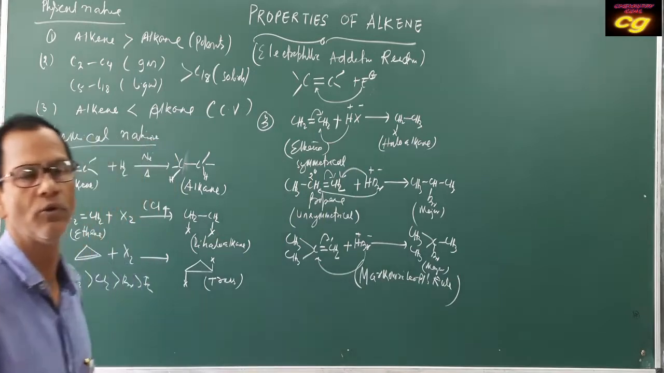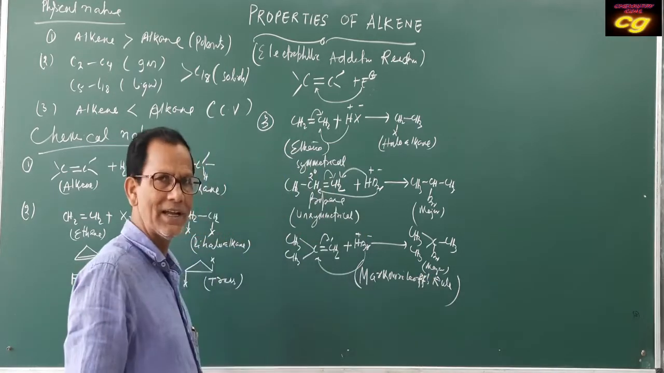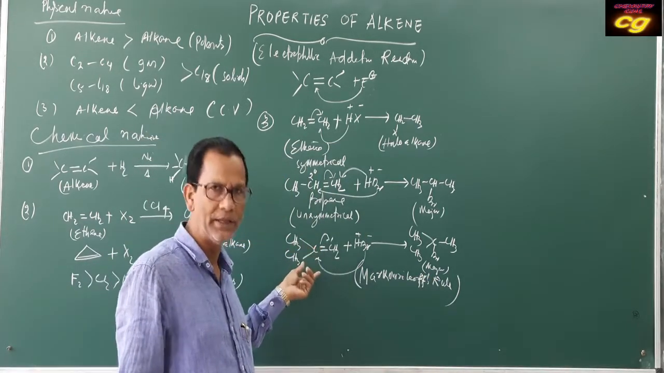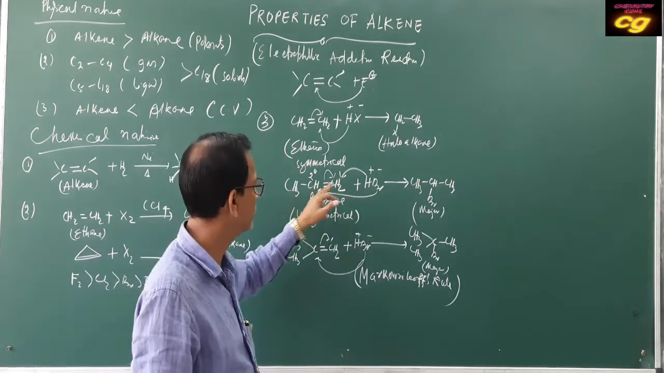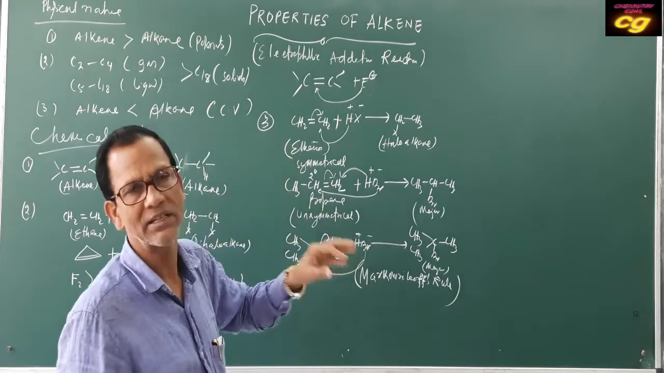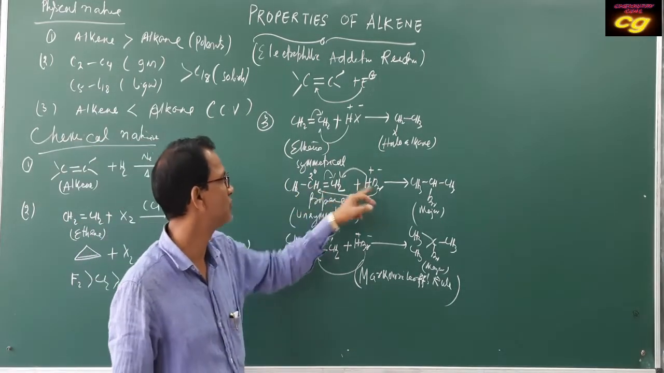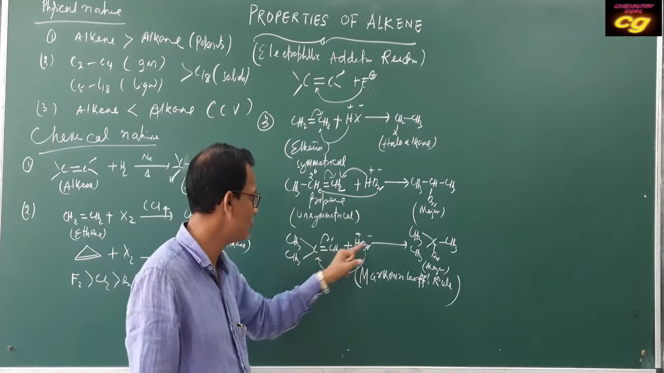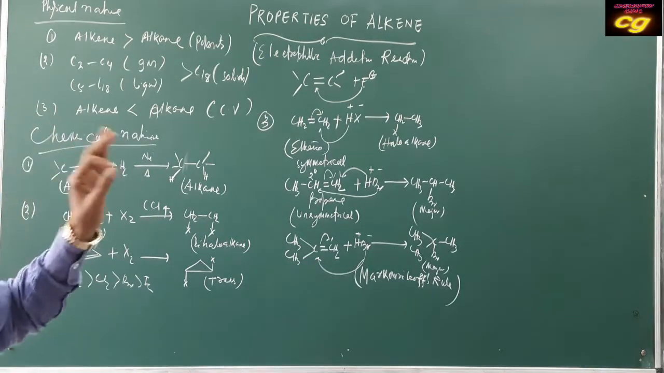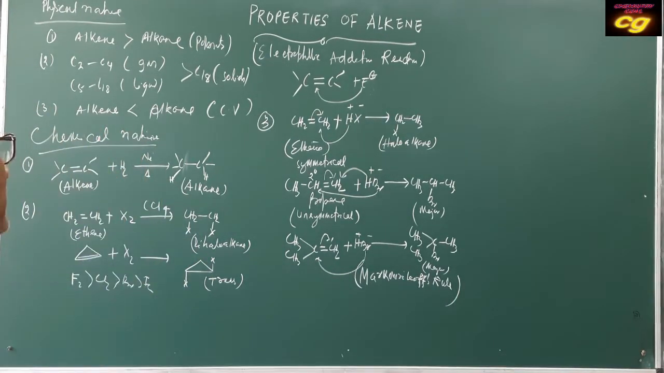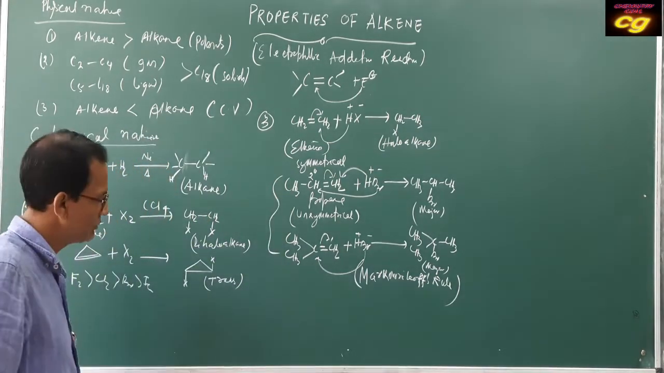Addition reactions always follow Markovnikov's rule. As per Markovnikov's rule, during addition to an unsymmetrical alkene, the negative part of the addendum is attached to the carbon which has fewer hydrogen atoms. As this has one hydrogen, Br minus attaches to this side. As this has no hydrogen, Br attaches to this side. This is called Markovnikov's rule. It is followed in all cases of addition to an unsymmetrical alkene, so it is very important.